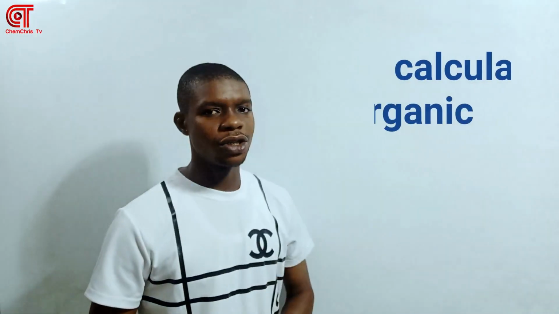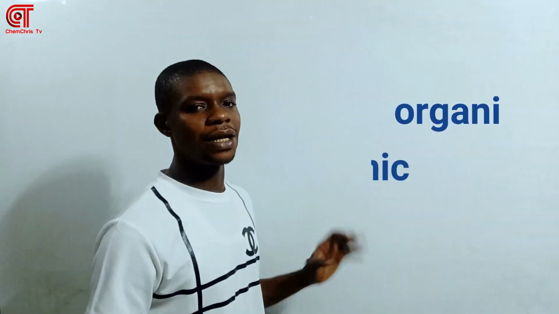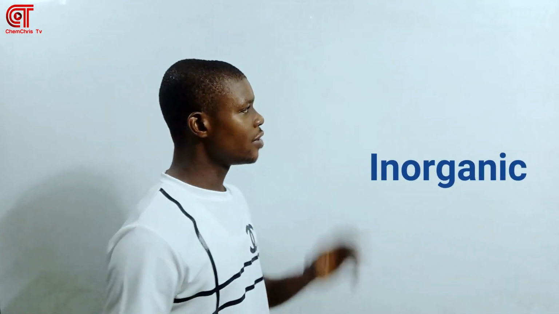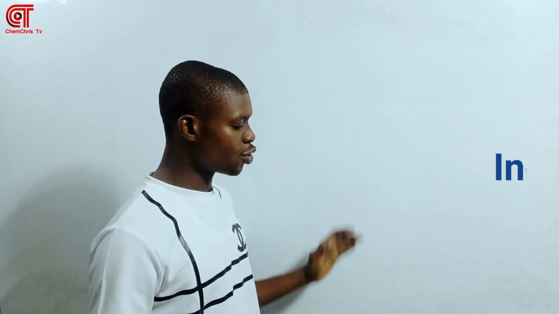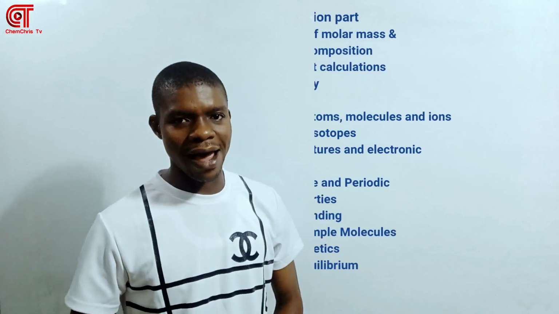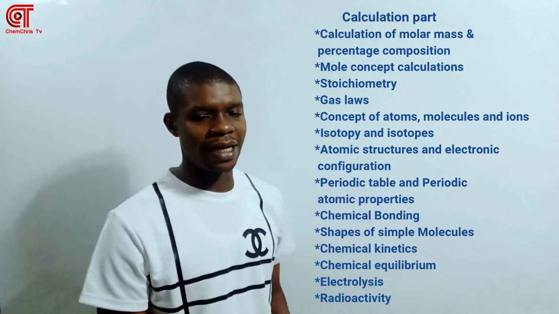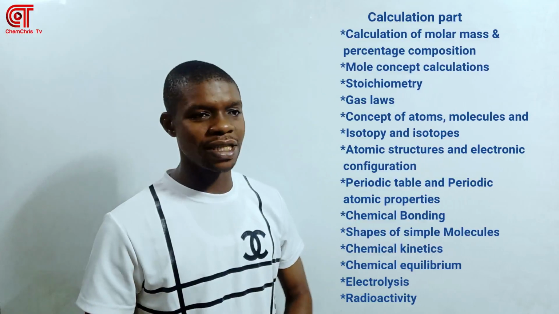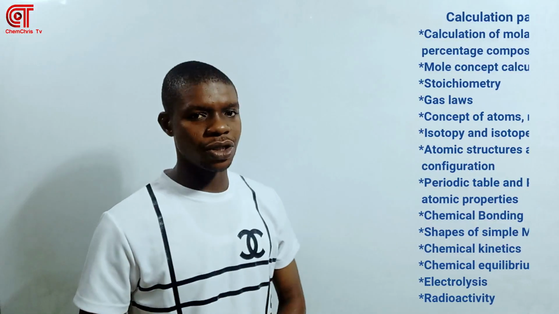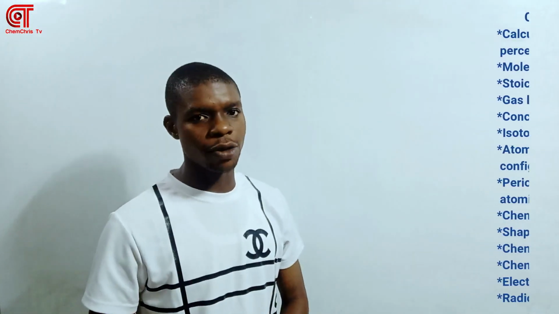So chemistry is divided into three main parts. First, the calculation aspect. Second, the organic aspect. Third, the inorganic aspect. And in the calculation aspect, these are the various topics you need to master very well if you want to score high in JAMB. If you can master these topics you are seeing here, then you are on your way, because these are the topics that would dominate the past questions. You go check your past questions, see the topics under this one each year.